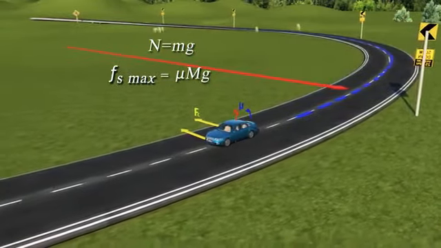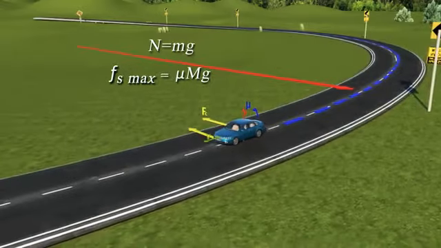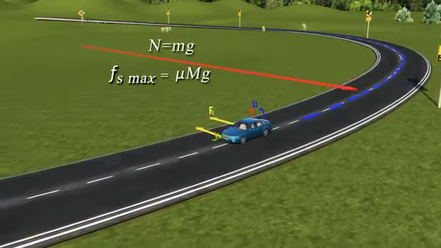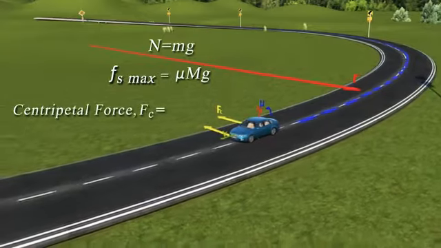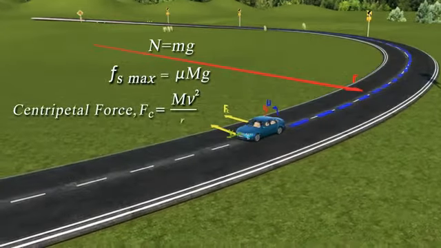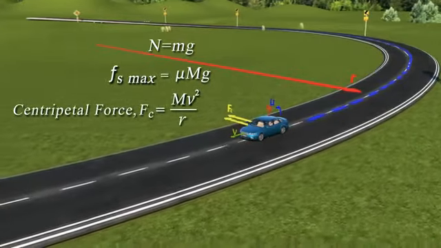While making a turn, if the velocity of the car is v and the radius of the arc is r, the centripetal force acting on it would be equal to mv squared by r.